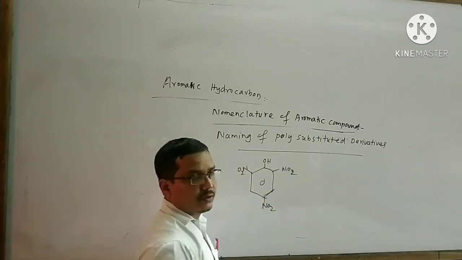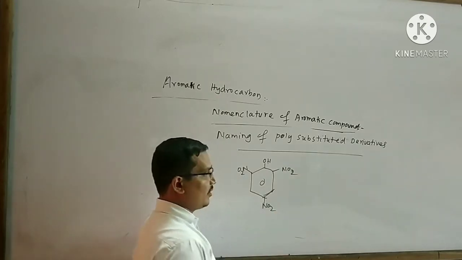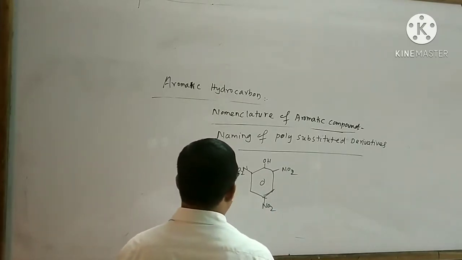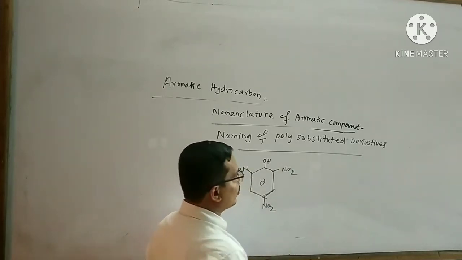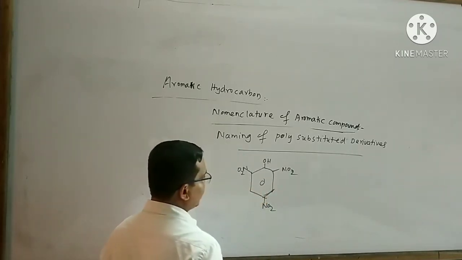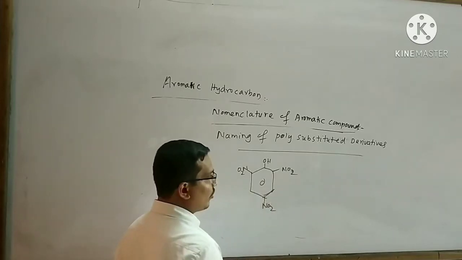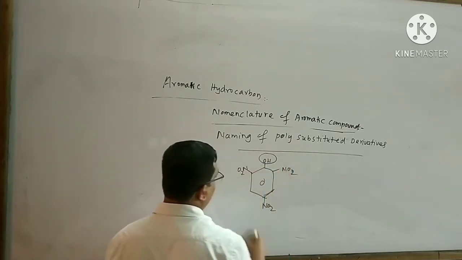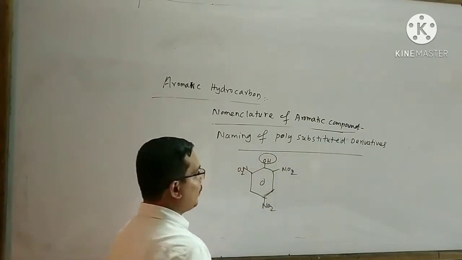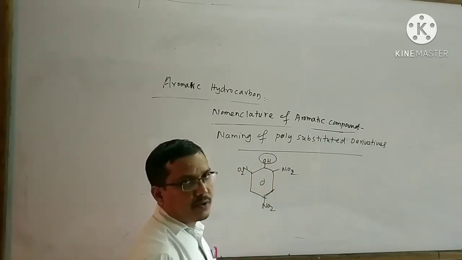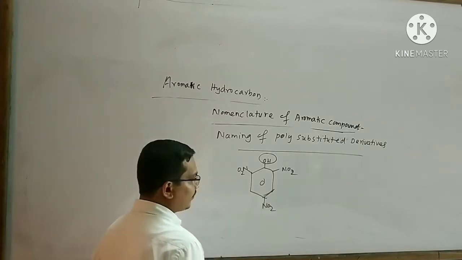Here 4 groups are present which substituted 4 hydrogen atoms of the benzene ring. So it is said to be a polysubstituted derivative compound. In these 4 groups, the OH group is the main one, because with respect to the OH group, this organic compound has a special name, that is phenol.